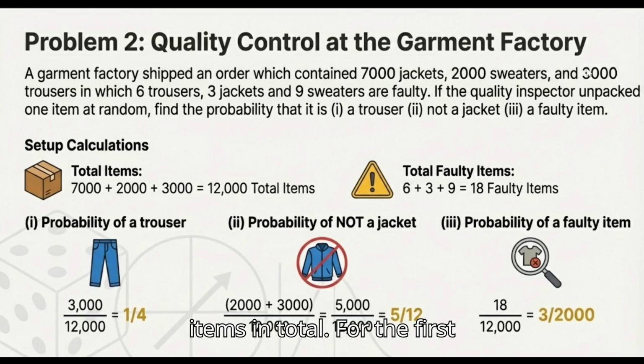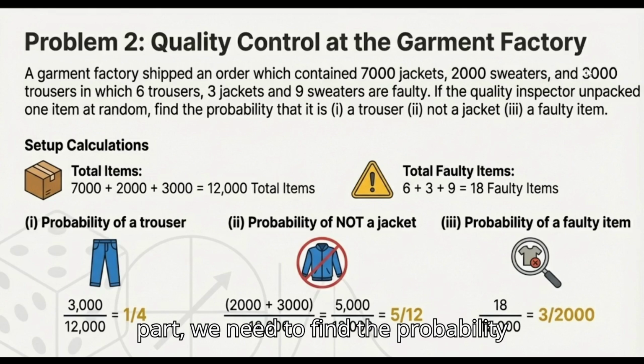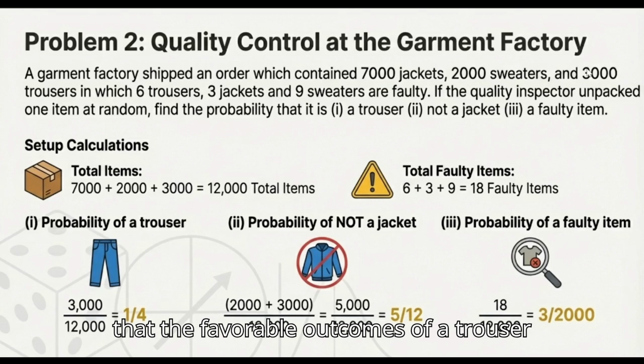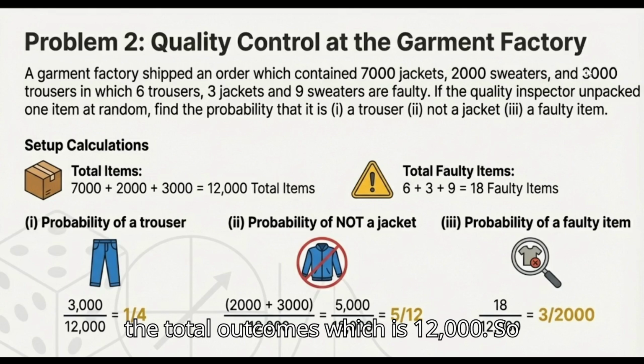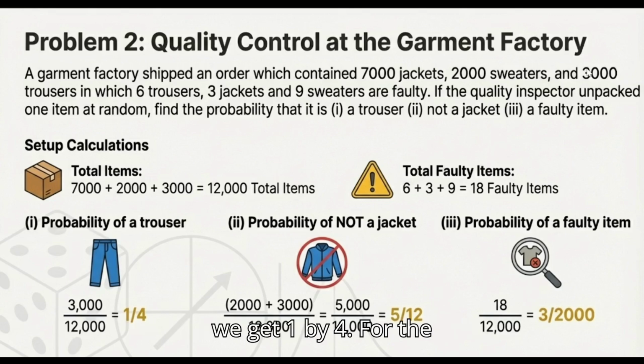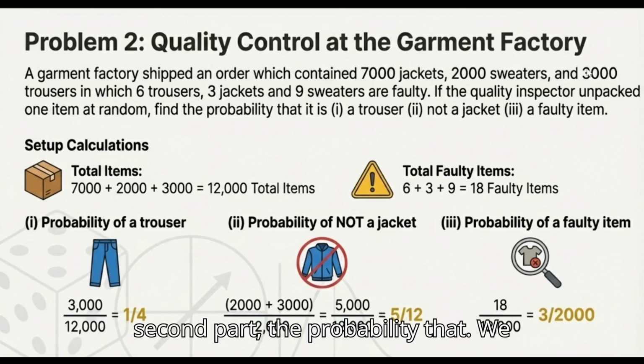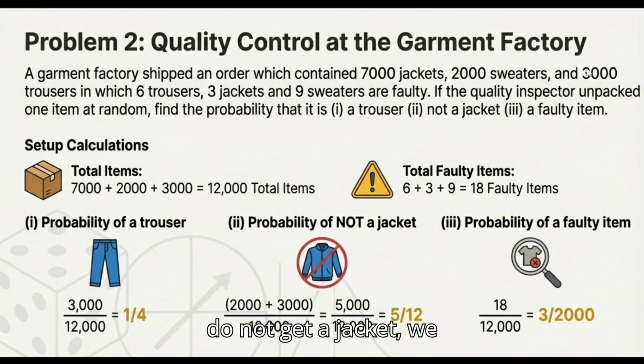For the first part, we need to find the probability that it is a trouser. That means that the favorable outcomes of a trouser, which are 3,000, will be divided by the total outcomes, which is 12,000. So we get 1 by 4. For the second part, the probability that we do not get a jacket, we will just add 2,000 sweaters with 3,000 trousers and divide it by 12,000. That gives us 5,000 divided by 12,000, and that is equal to 5 by 12.